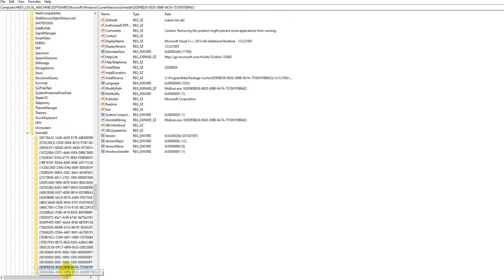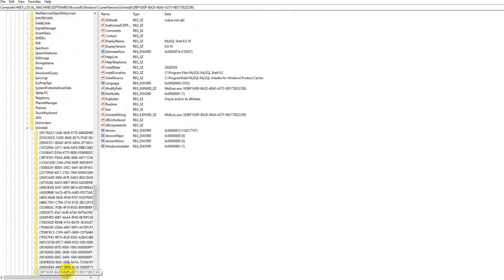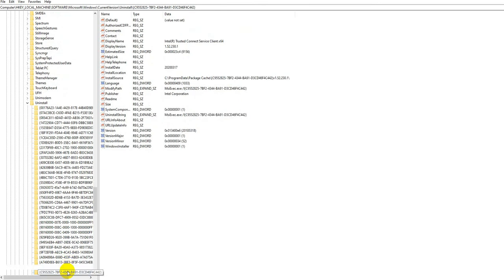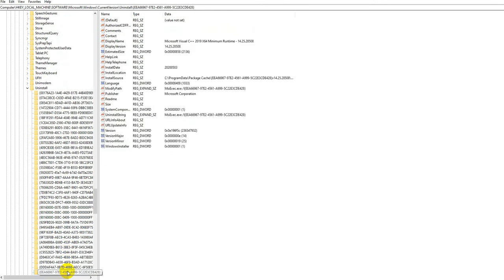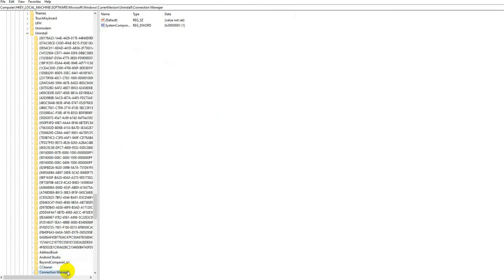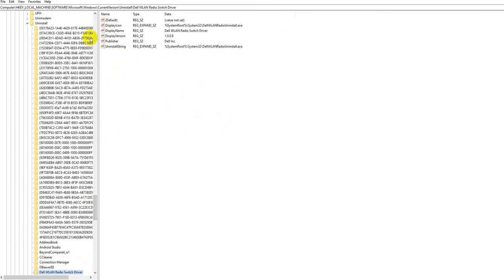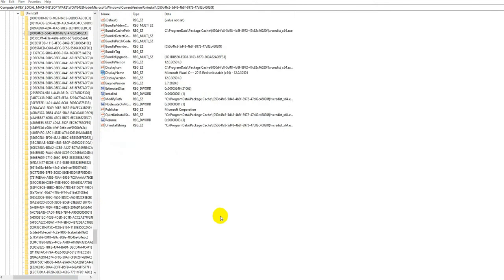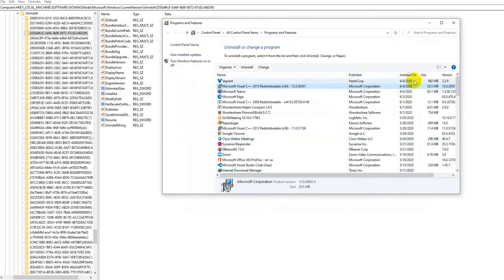Additional runtime. This is one MSI, but it got hidden there with system component. Another one is runtime. There are two MSIs and there is an uninstall, and for those two MSIs you don't see any Add or Remove Programs entry here, even if you click on install date.